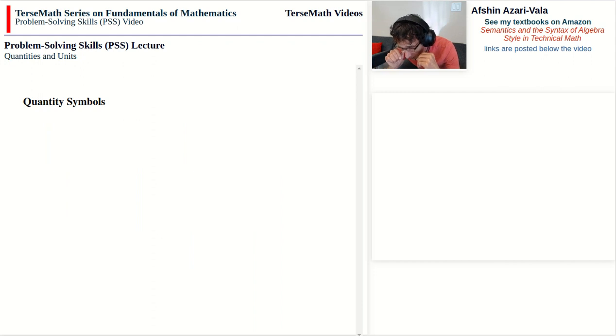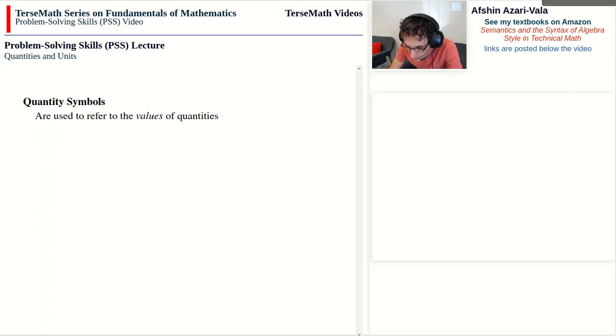All right, quantity symbols are a bit different. Quantity symbols are used to refer not to the quantities themselves, but the values of those quantities. Now, this distinction between the quantity itself and its value is pretty important. Let me give you first an example of a few quantity symbols. So we have L for length, t for time, m for mass, T for temperature, n for amount, E for energy, P for pressure. Now let me be formal.